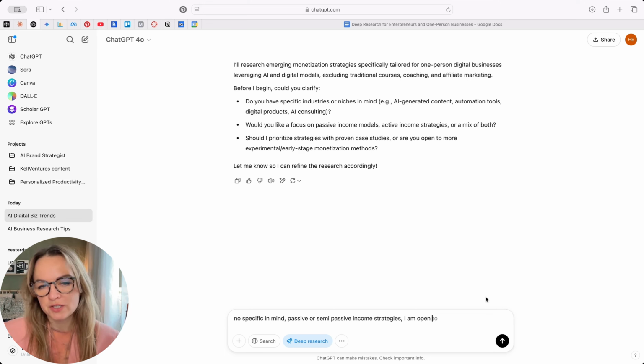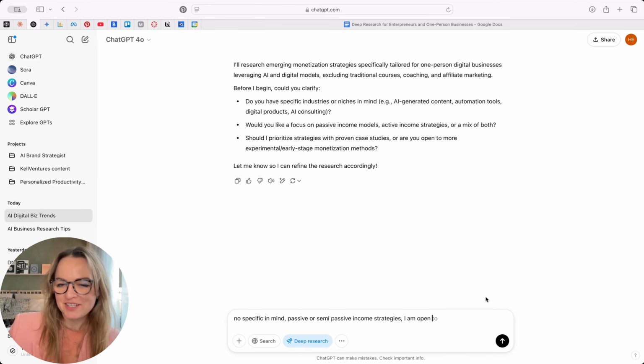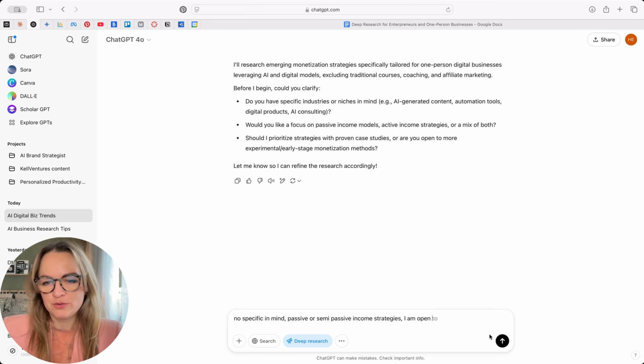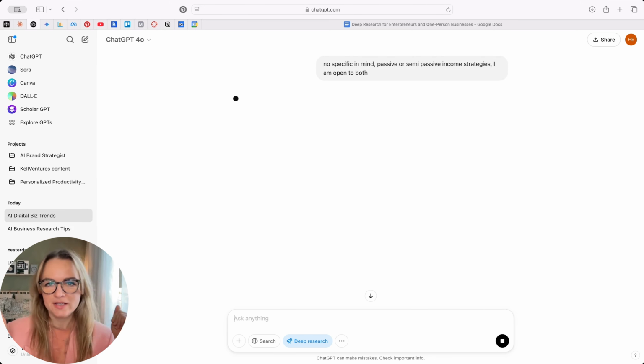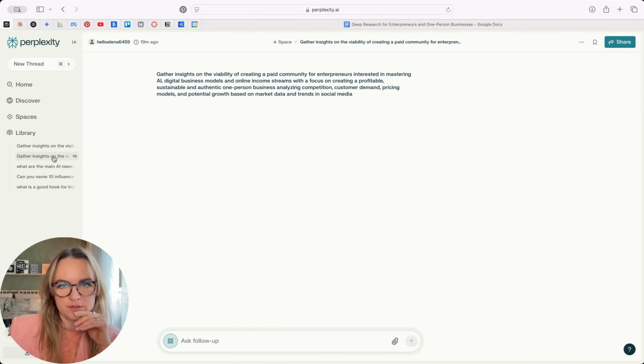because this means that it will tap into this, because proven case studies, right? If there are a lot of proven case studies, it's easy to find sources for that and it will do it easily. But how will it approach finding experimental early stage monetization methods? I'm open to both, I would say. Let's see. Oh, I'm so disappointed with